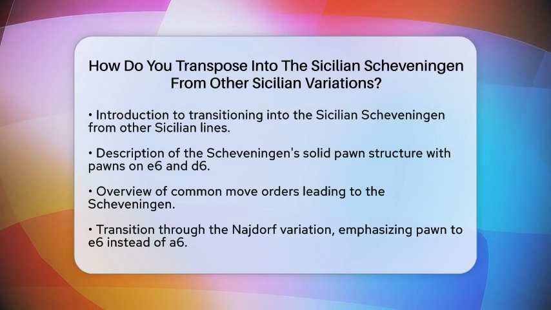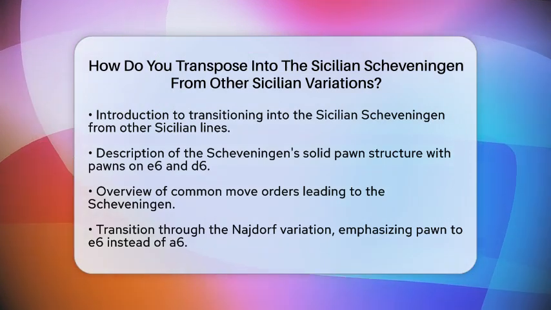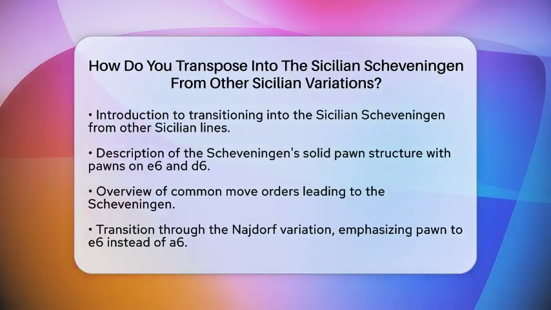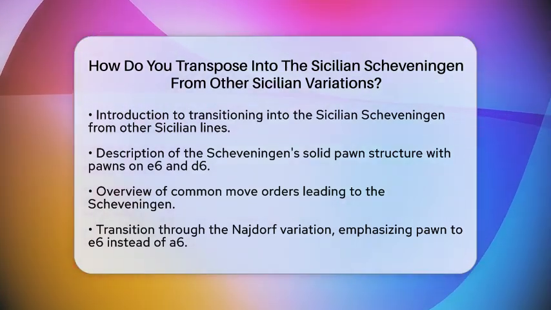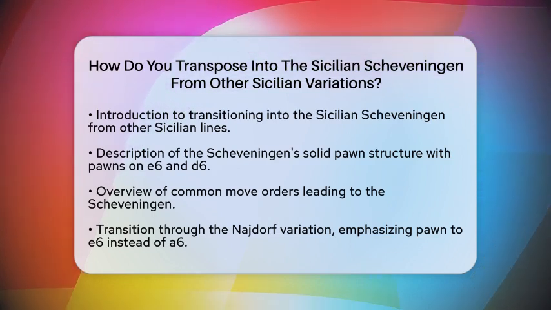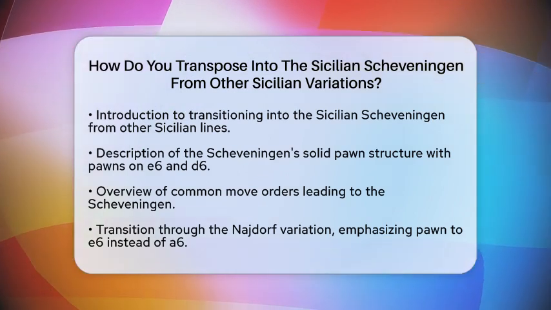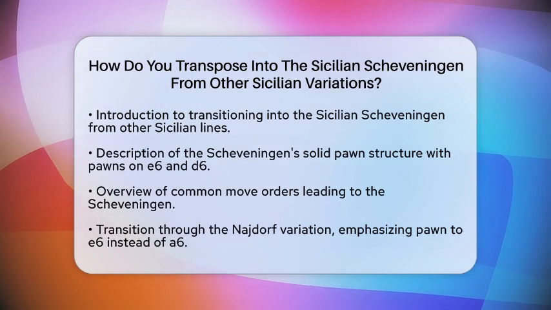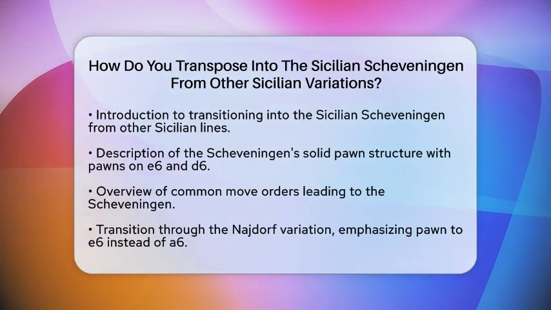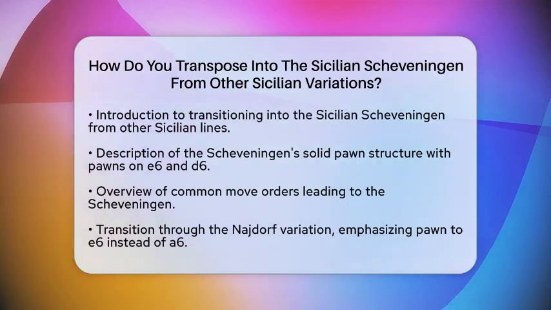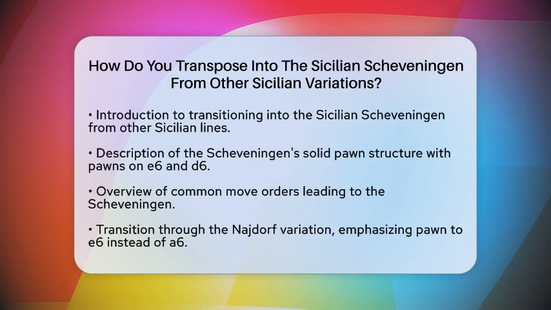After the moves 1. pawn to e4, pawn to c5, knight to f3, pawn to d6, pawn to d4, pawn takes on d4, knight takes on d4, knight to f6, and knight to c3, Black can choose to play pawn to e6 instead of pawn to a6. This choice allows you to steer towards the Scheveningen structure while avoiding the sharper lines of the Najdorf.